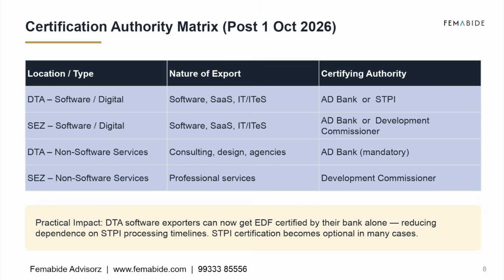Certification authority matrix. The certification process also changes significantly. For software and digital exports from DTA units, certification can now be done either by your authorized dealer bank or STPI. For SEZ software exporters, certification can be handled by the AD Bank or the Development Commissioner. For non-software service exporters in DTA, the AD Bank becomes the mandatory certifying authority. For SEZ-based professional service exporters, the Development Commissioner remains the authority. The biggest practical benefit is that many DTA software exporters can now complete certification directly through their bank, reducing dependence on STPI processing timelines. In many cases, STPI certification becomes optional.